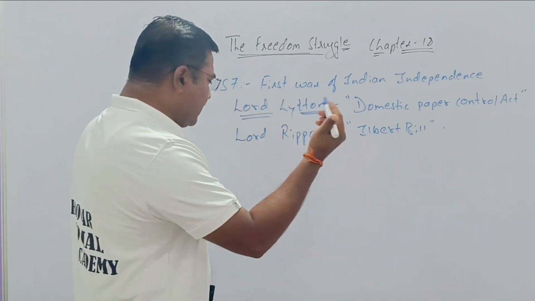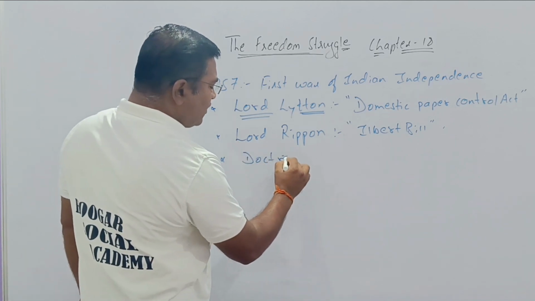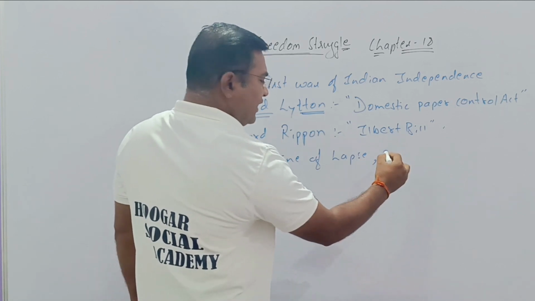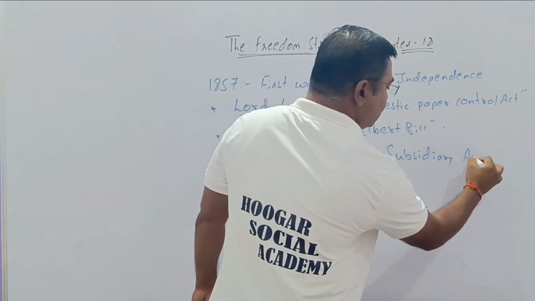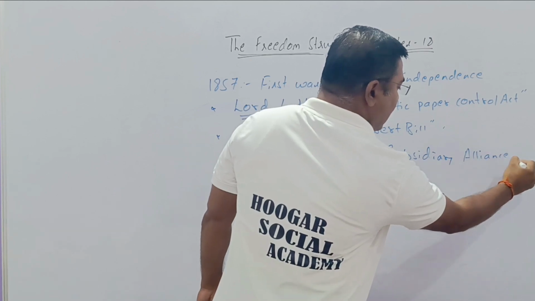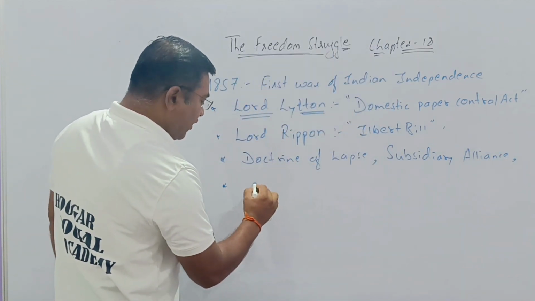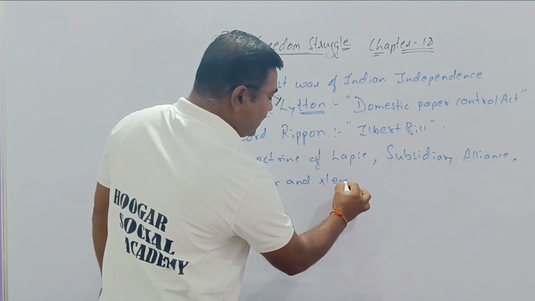And in the later period, we have seen many more, like the doctrine of lapse, the subsidiary alliance, and in the form of war and negotiation.